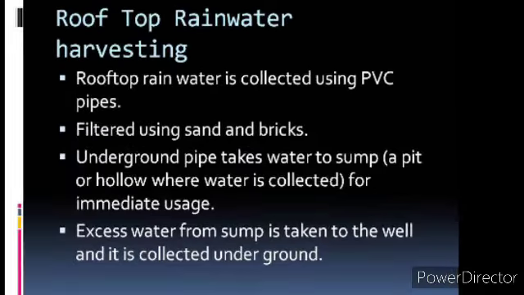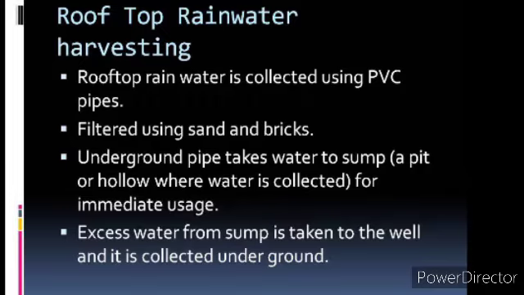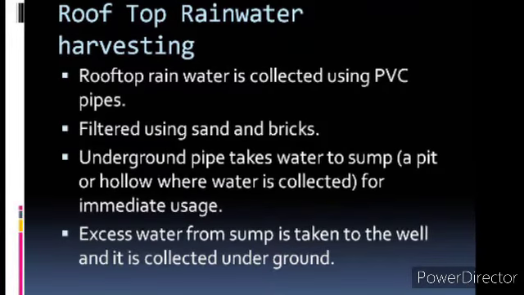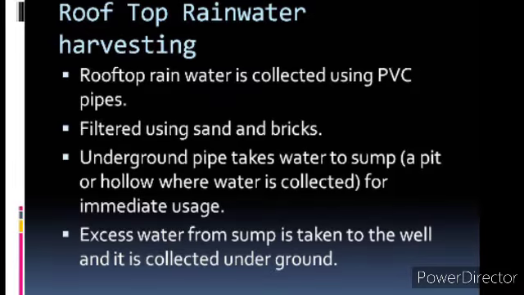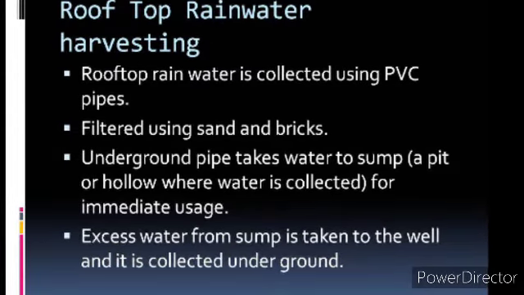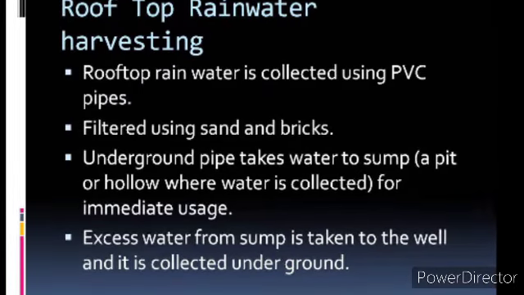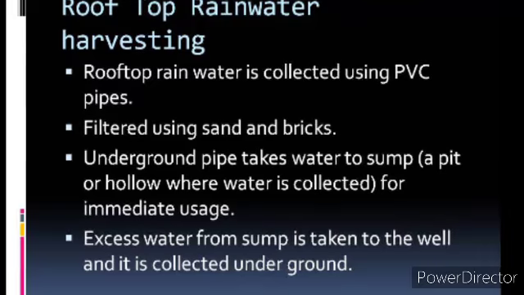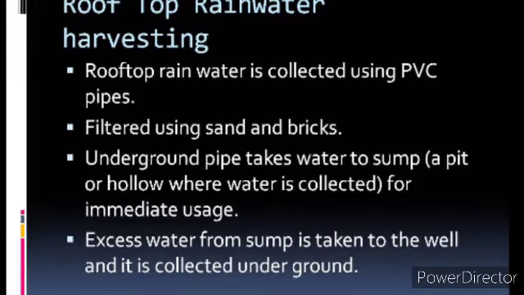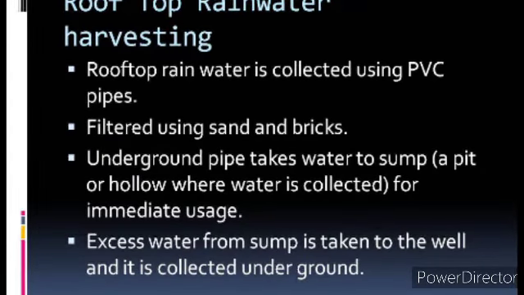Now, how is rainwater harvesting being done? See, rooftop rainwater is collected using PVC pipes first. Then it is filtered using sand and bricks. Then underground pipes take water to the sump. What is a sump? A sump is a pit or a hole where water is collected for immediate usage. Then the excess water from the sump is taken to the well and collected underground. This is how rainwater harvesting is being done.